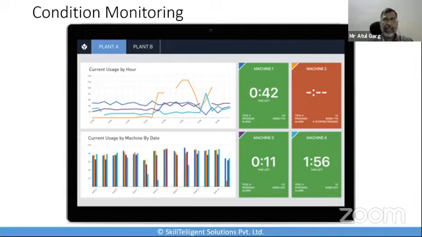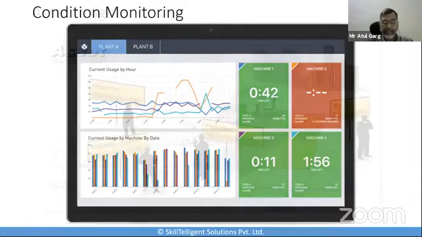So if I have condition monitoring happening, then my machine can be proactively taken care of, and that means my machine availability goes up, and my machine's performance goes up overall. Okay, and I can run it at a rated speed which my manufacturer might have identified.